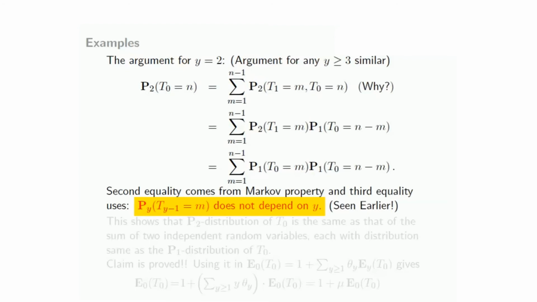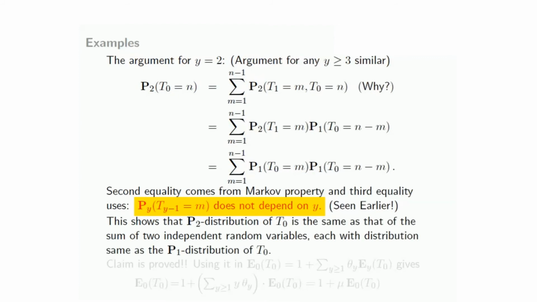This second equality comes from the Markov property and the fact that, as I said, the P_y probability that T_{y-1} is m, that is, the probability that starting from y the time to return to y minus 1 is m, does not depend on y. It's the same for all y, and that's something we have seen before. So this shows that the P_2 distribution of T0 is the same as that of the sum of two independent random variables, each distributed as the P_1 distribution of T0. So the claim is proved for y equal to 2, and for any general y it's a similar proof.